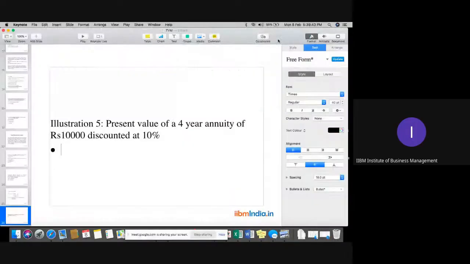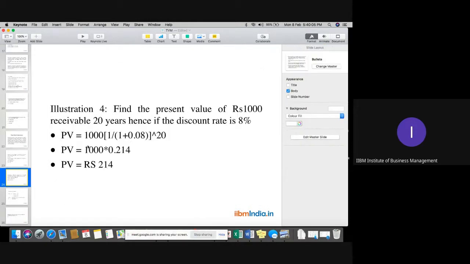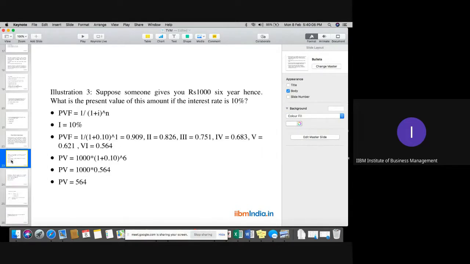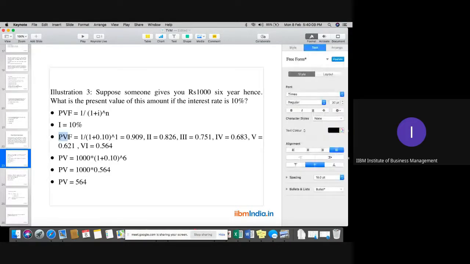So you can see that this is a question now. The present value of a 4-year annuity of 10,000 discounted at 10%. In this case, how to calculate this part? First of all, again, we have the 10% calculation. Like PVF for 4 years we need to calculate. I'll simply copy the value of this 4 years PVF. So you can see that we have these 4 years values.